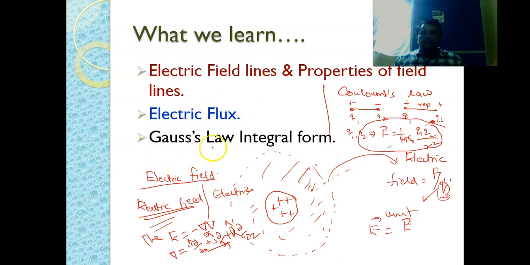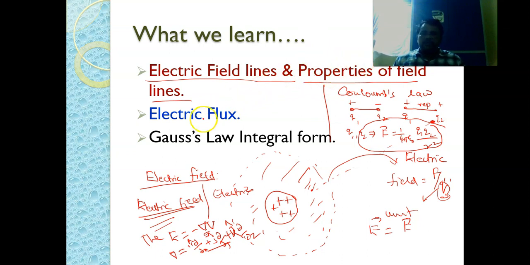In today's class, we are going to learn about electric field lines and the properties of electric field lines. Electric field lines are nothing but the electric field force lines.